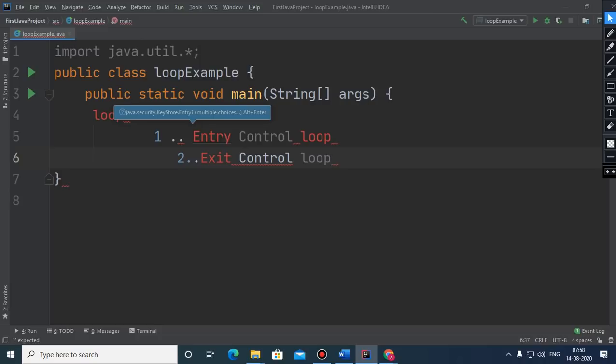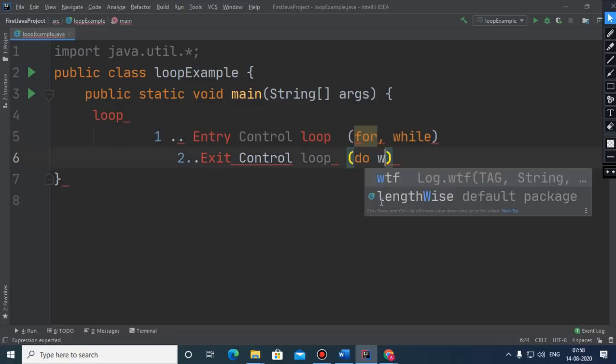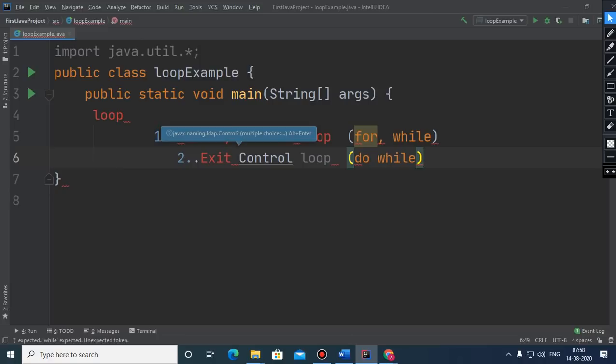In entry control loop we have two types of loops further, one is for and another is while, and in exit control loop we have do while. So just now we will see only the for loop, and I will explain why it is known as entry control loop.